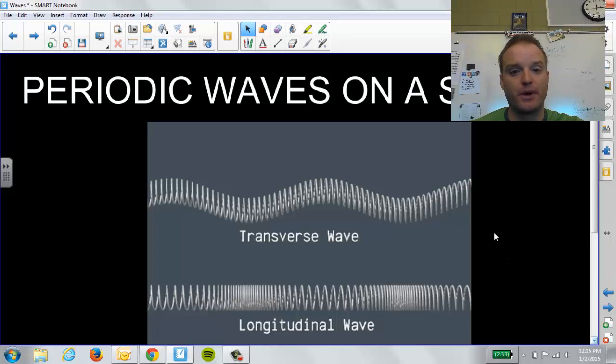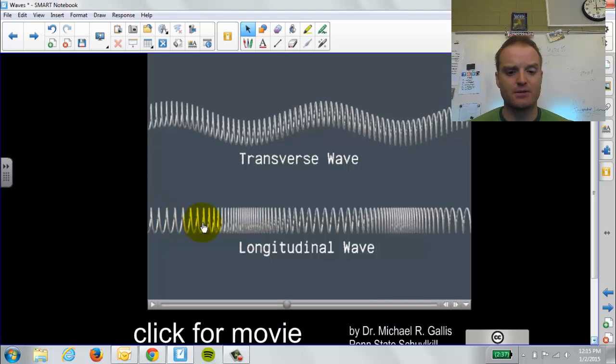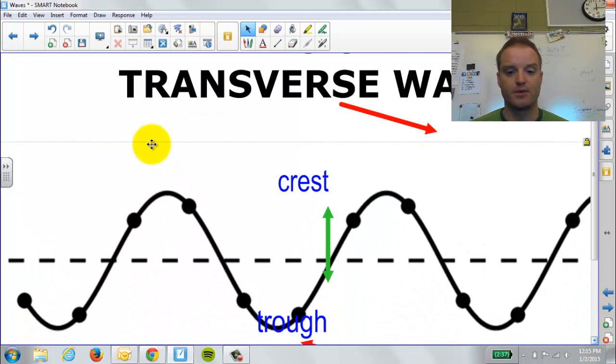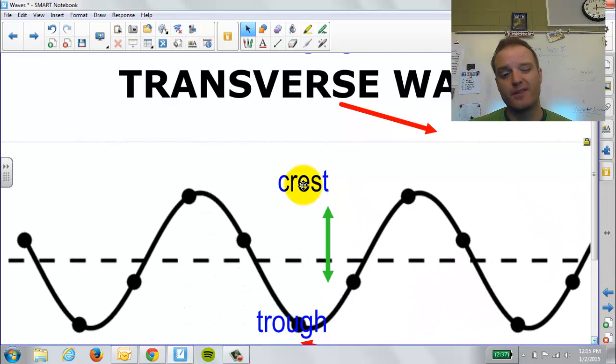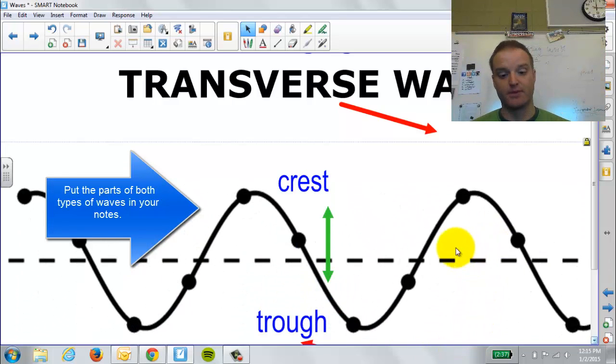Here's a visual of our two types of waves. In our typical transverse wave, you can see the up and down motion, like the waves we think of. But in sound, like that spring there, it's going to be a longitudinal wave. So we have the parts that compress, the compressions where the particles are pressed together, and the rarefactions where it's more spread out, where the parts are more rare. Here's a transverse wave in motion, and we have two major parts to look at: the crest, which is the top of the wave, and the trough, which is the bottom of the wave.